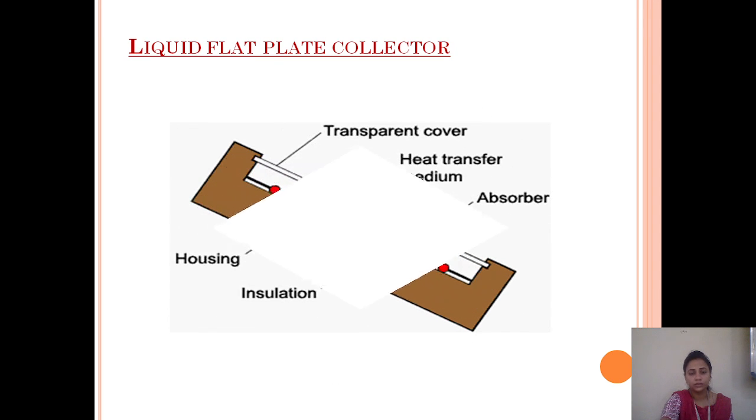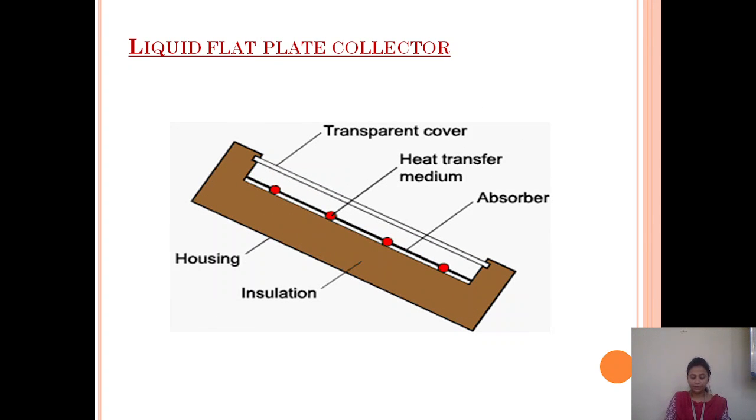Next one is the liquid flat plate collector. You can see the schematic diagram of a flat plate collector on the screen. What is a flat plate collector? It is a collector where heat is exchanged with the help of water.